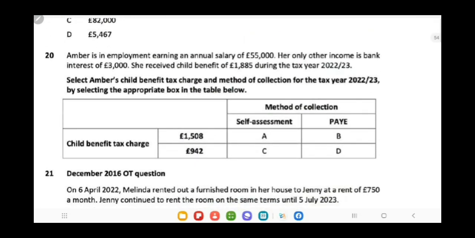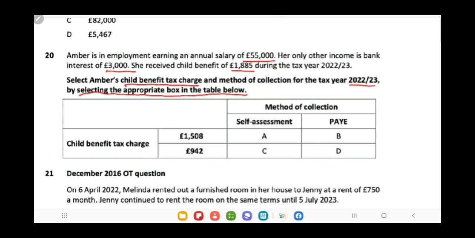Next, Amber is in employment earning an annual salary of 55,000. Her only other income is bank interest of 3,000. She received child benefit of 1885 during the tax year 22-23. Select Amber's child benefit tax charge and method of collection for the tax year 22-23 by selecting an appropriate box in the table below. So, first we have to calculate the child benefit tax charge.